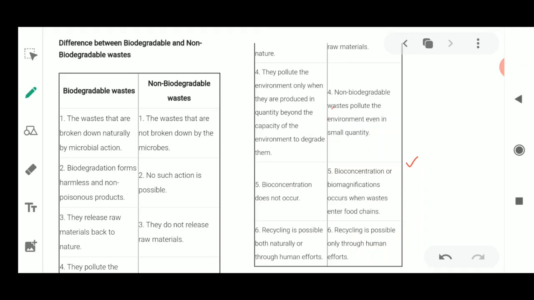Now where will it go? It will go inside the next animal which is eating it. So when it is eating the plants which are full of waste, or biomagnified waste, this waste enters the next trophic level, the herbivorous animals.